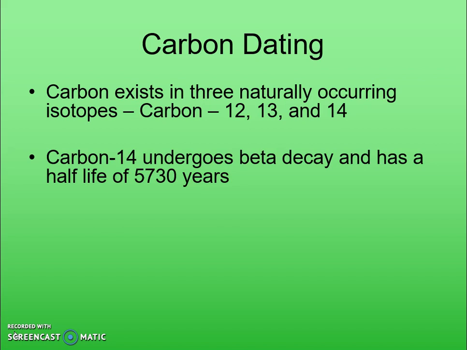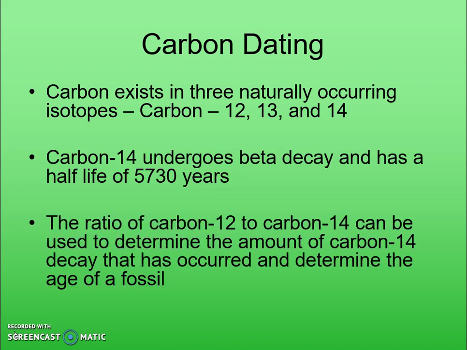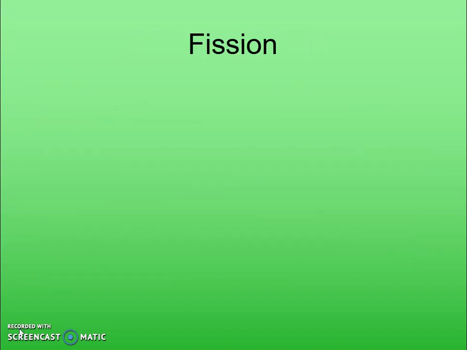Based upon the ratio of the carbon-12 to the carbon-14, we can figure out how much carbon-14 has been lost, because there is a certain ratio that we expect to find. We look at how much there actually is now, and figure out how many half-lives it's gone through to determine how old that particular fossil is. So when atoms split, we call that process fission.